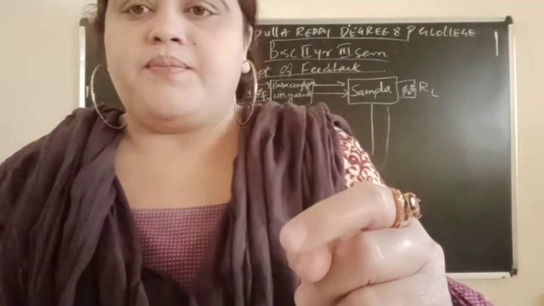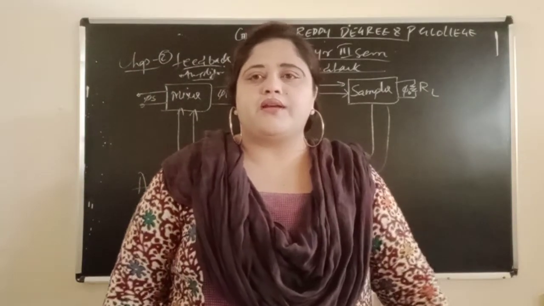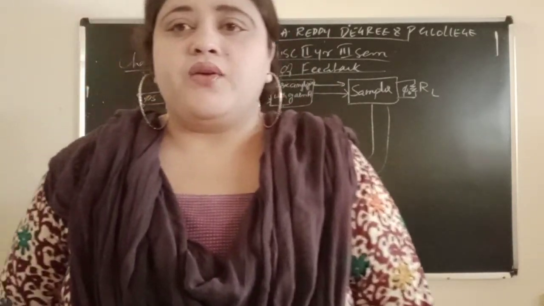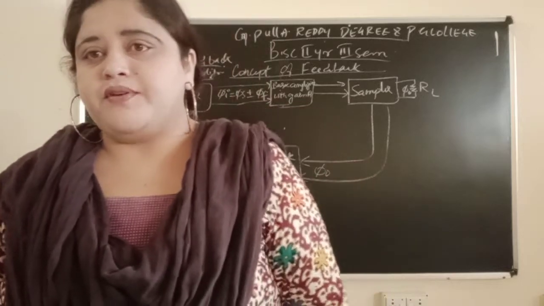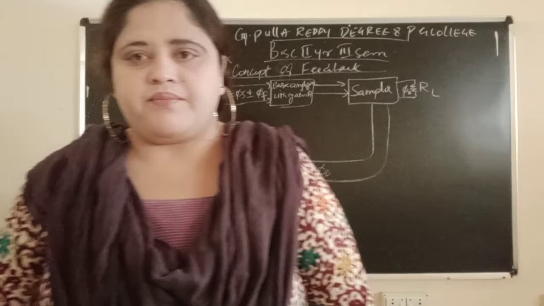In the RC coupled amplifier chapter, before going to the RC coupled amplifier, you have seen the classification of amplifiers.